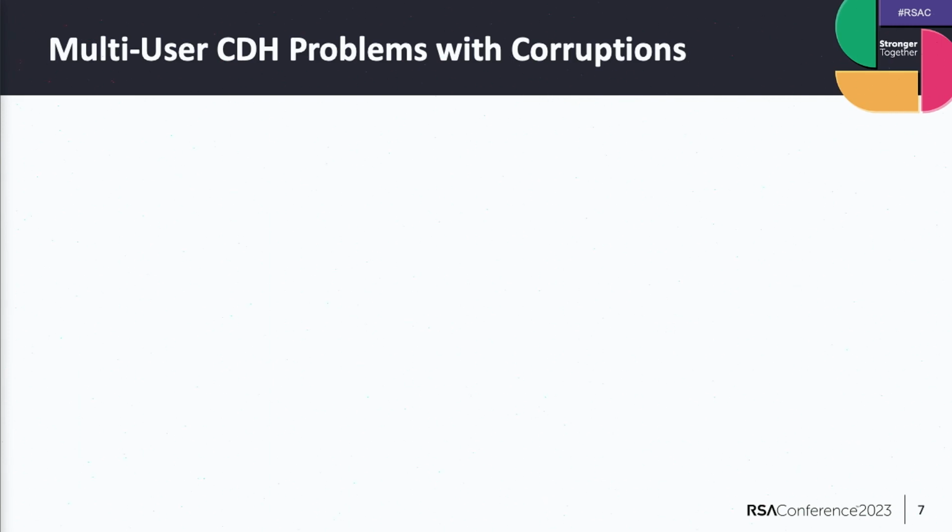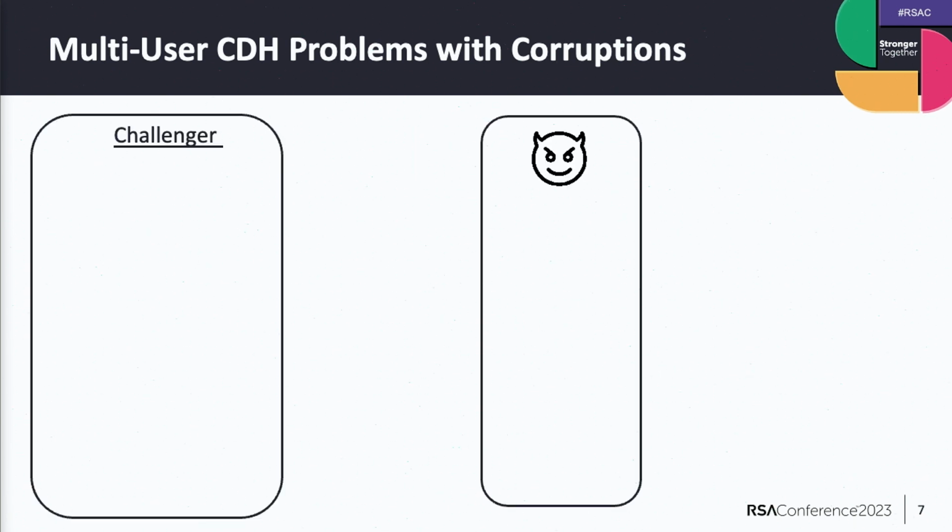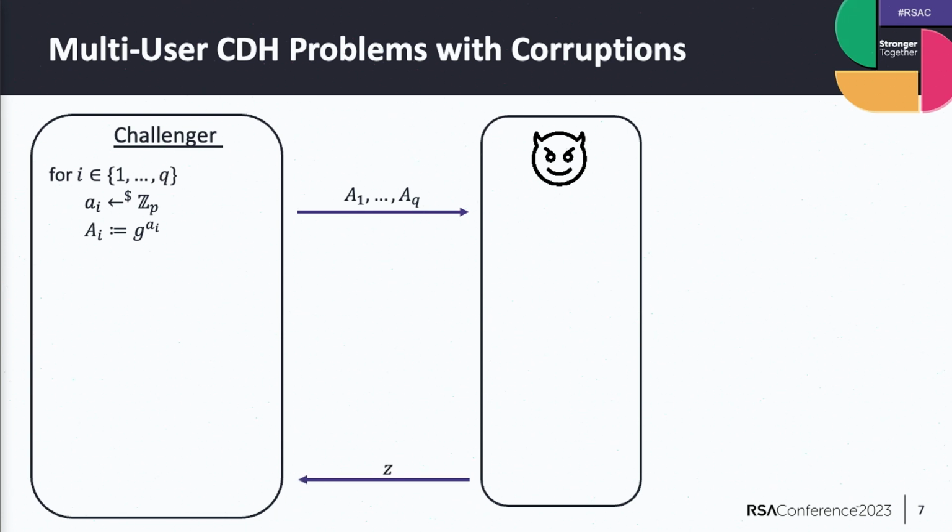Okay, I will show you how our assumption looks like. So if you're familiar with the computational Diffie-Hellman assumption, you will see that this is not much different. So instead of 2 group elements, we look at, as the name says, multi-user. So we look at Q instances of the problem. So the challenger would just choose Q scalars at random and then send the corresponding group elements to the adversary. And now the adversary can decide which Diffie-Hellman share it wants to compute. So it has to output a group element Z such that there exist indices i and j such that Z is the Diffie-Hellman share.